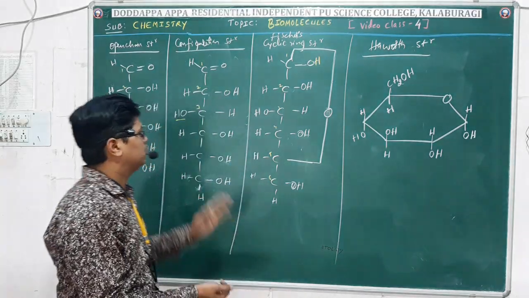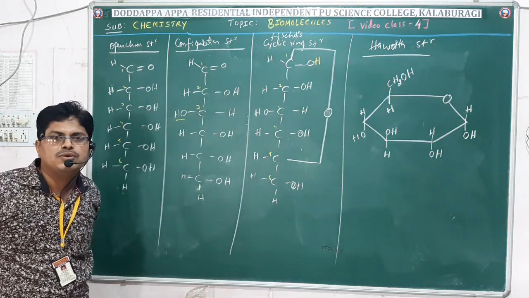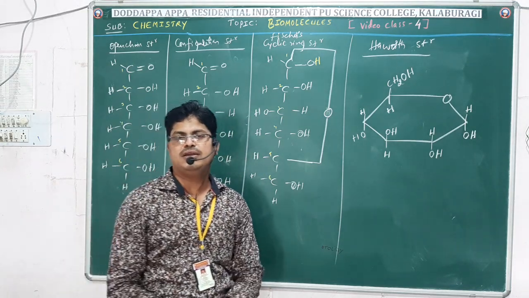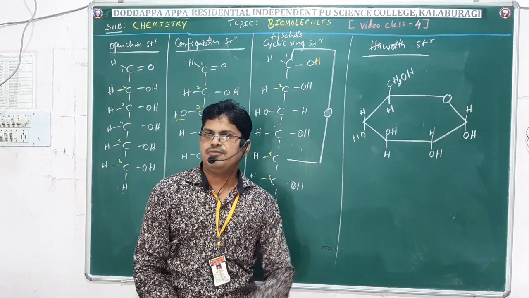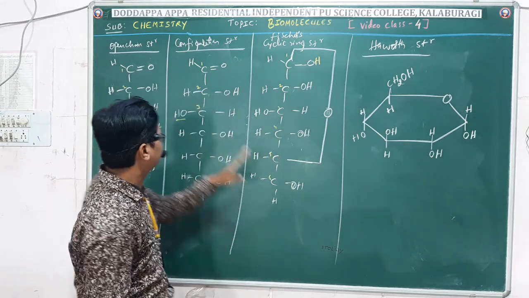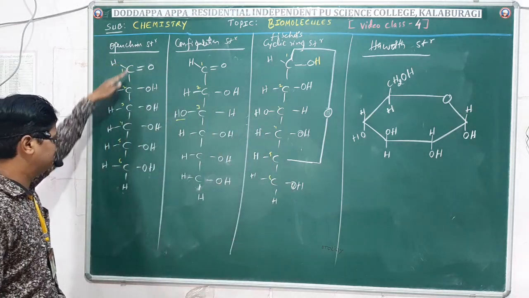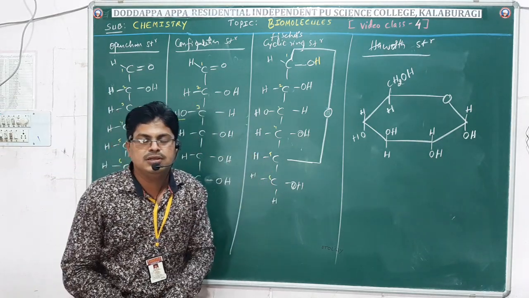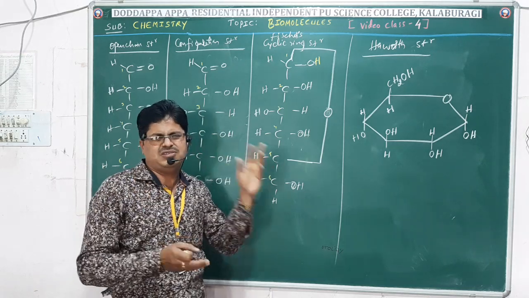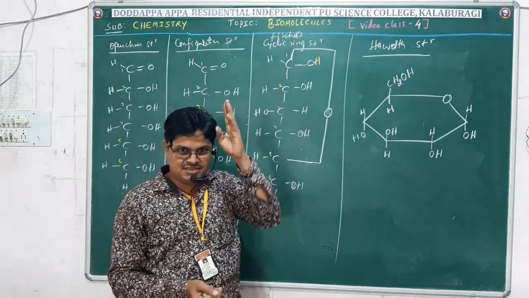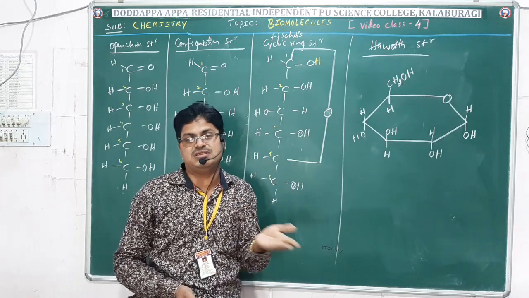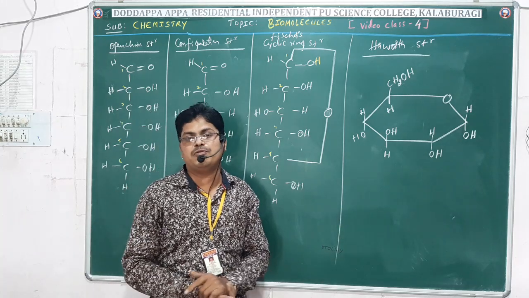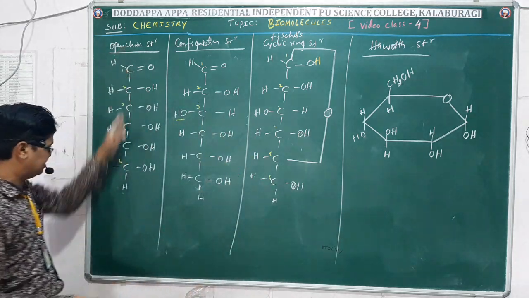What makes the difference? A total of 4 types of structures are there. In our last video class we came across the structural elucidation of the open chain structure of glucose, only up to here. How was the open chain structure of glucose given? We came to know by evidences based on particular reactions which indicate the presence of 6 carbon atoms, a carbonyl group, an aldehyde group, 5 OH groups and a primary alcohol group. From all that evidence we came to know the structure like this.